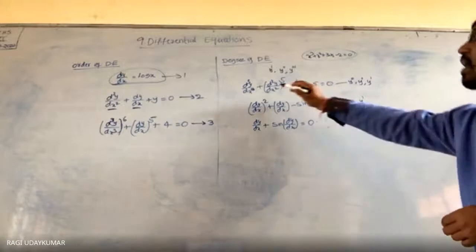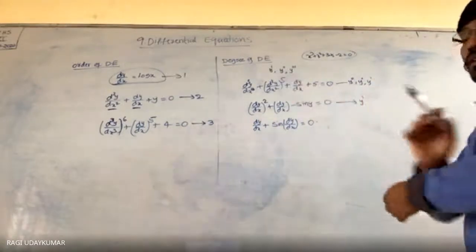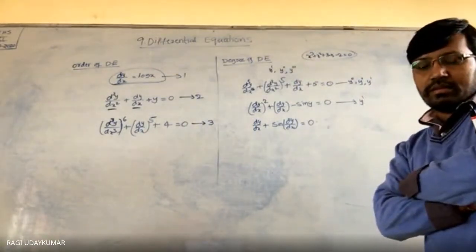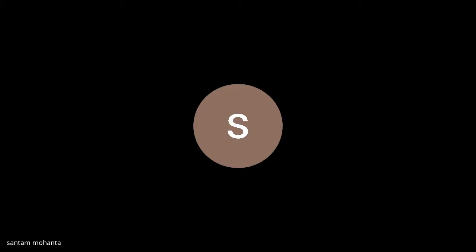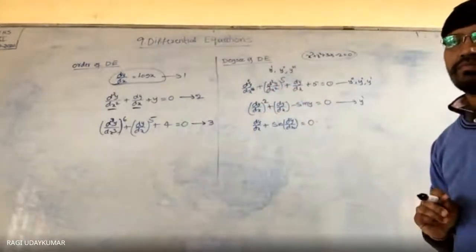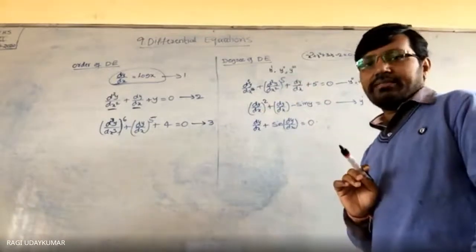What is the order of the first differential equation? The order is 3. इसका highest power क्या है? Sir, here the highest power you are having is 5. So 5 is the degree of the differential equation.